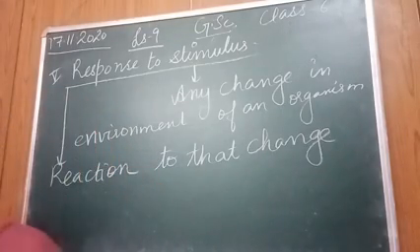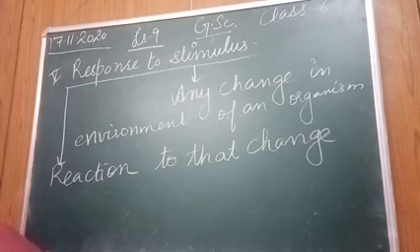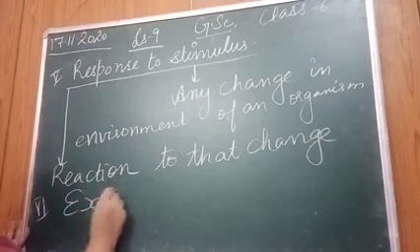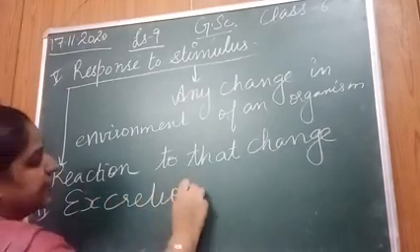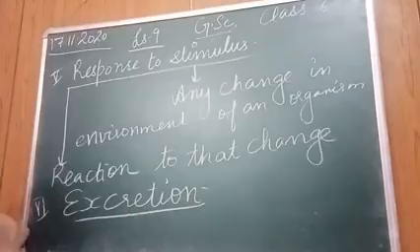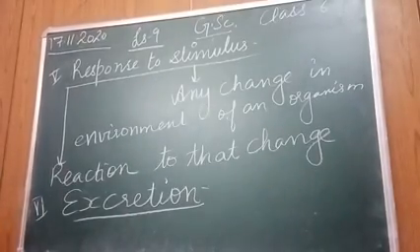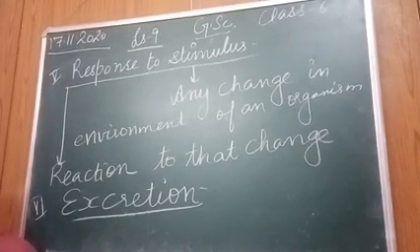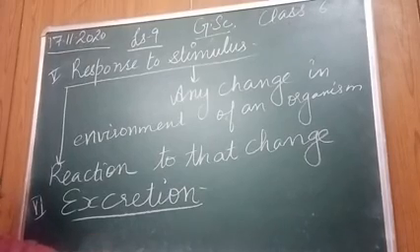Now, in the same way, we are going to do excretion. Bache, next topic is excretion. Sixth characteristic. Excretion means removal of waste products from the body. All living organisms need to excrete the waste. For that, they have different organs in their body.